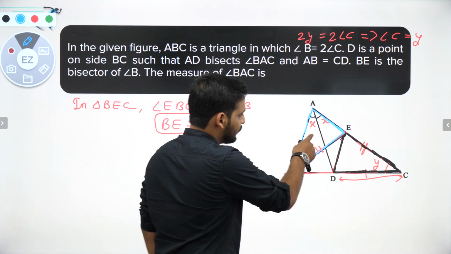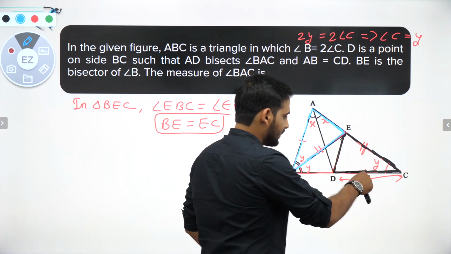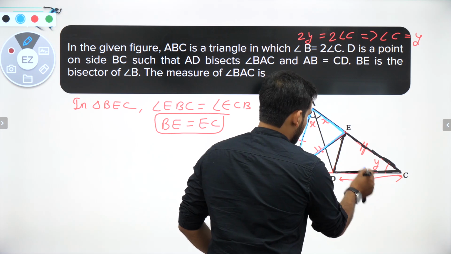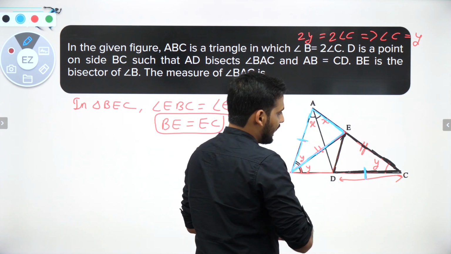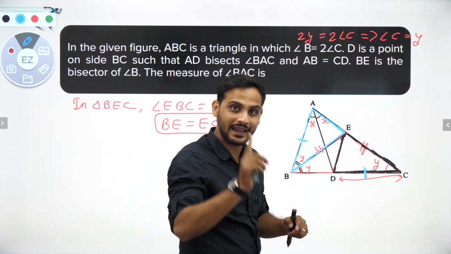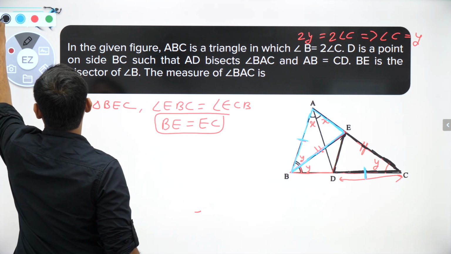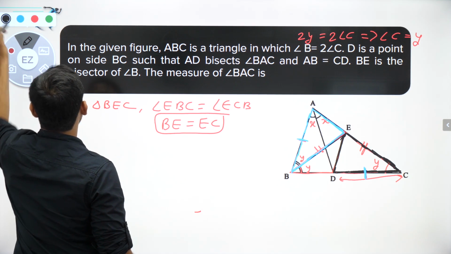See, this blue one and this black one. As you can see, bacho, AB is equal to CD, I am getting here. These two are equal. Okay, and EC is equal to BE. Also I have an angle Y in between them, so I can prove these two triangles as congruent. So chalo bhaiya, let us write them congruent. As I have already told you, just the writing part is left.